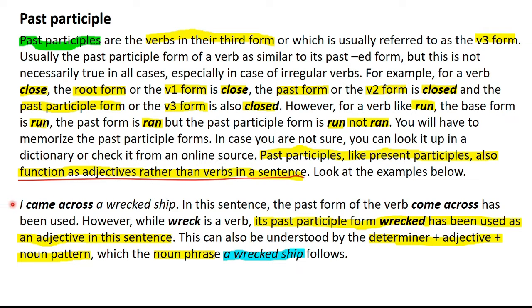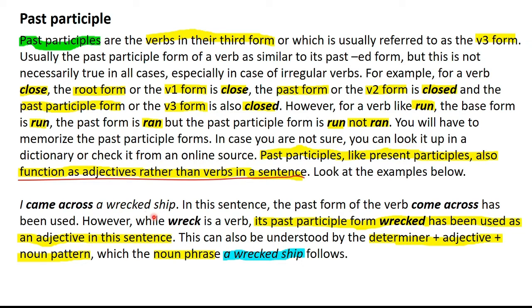This is the subject, came across a wrecked ship. Now wreck is a verb that has wrecked as its past form as well as its past participle form. In this case, the past participle form wrecked has been used as an adjective because it is modifying the noun ship. Look at the determiner adjective noun pattern.